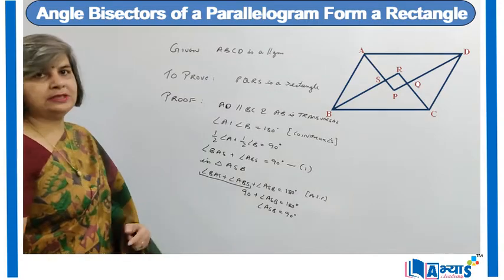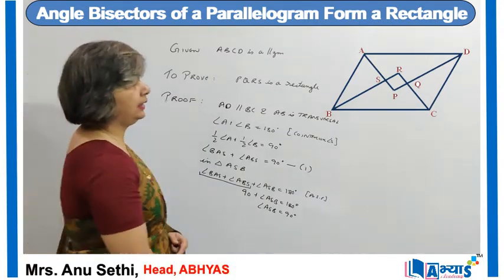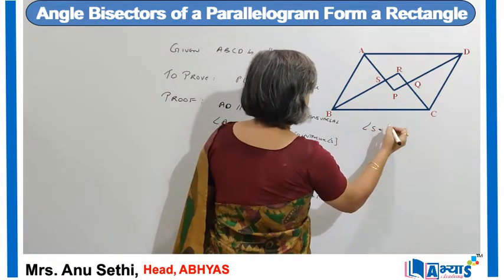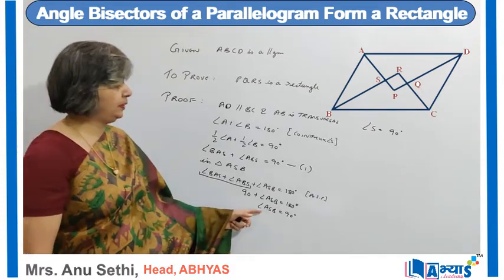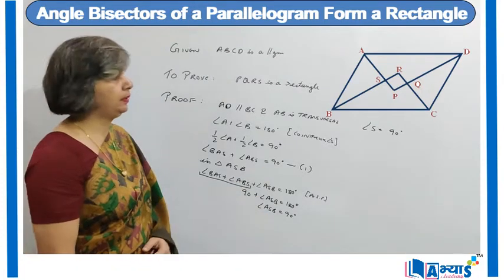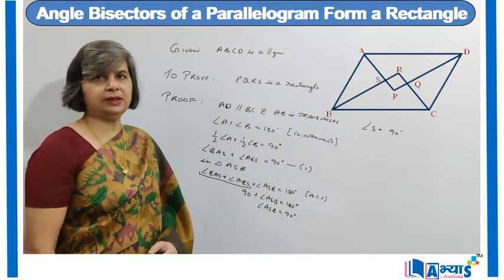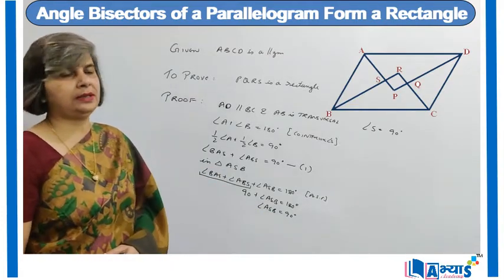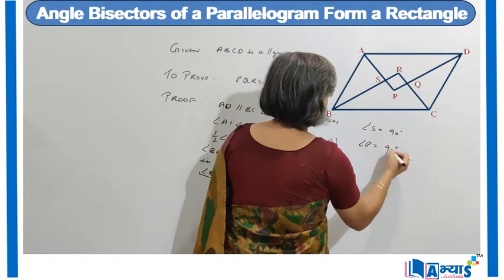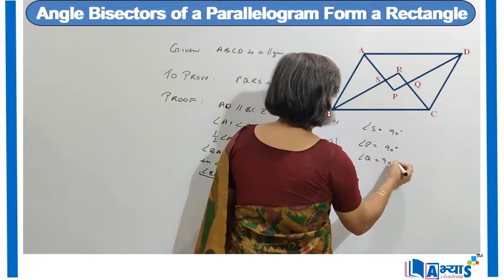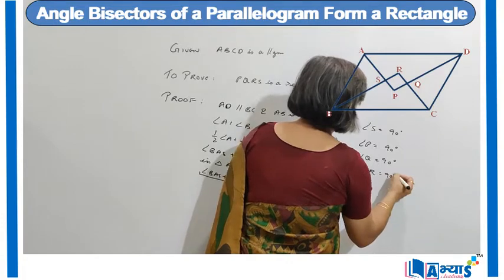Now as angle ASB is equal to 90 degrees, in the quadrilateral PQRS, angle S is equal to 90 degrees because they are vertically opposite angles. As angle ASB and angle S of the quadrilateral PQRS are vertically opposite angles, and angle ASB is 90 degrees, angle S will also be 90 degrees. Similarly, we can prove that angle P will be 90 degrees, angle Q will be 90 degrees and angle R will be 90 degrees because